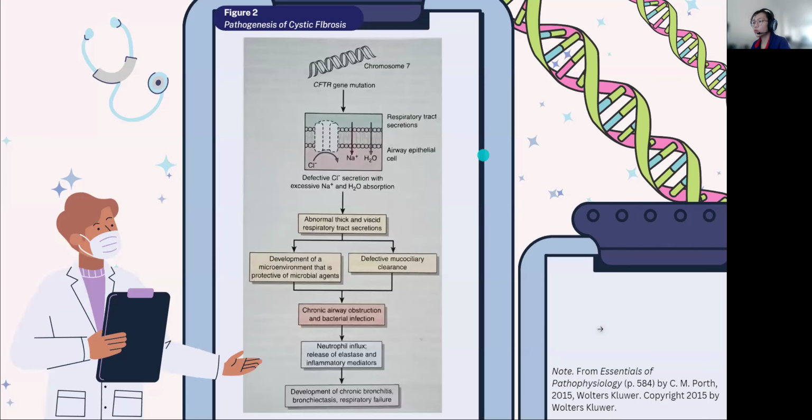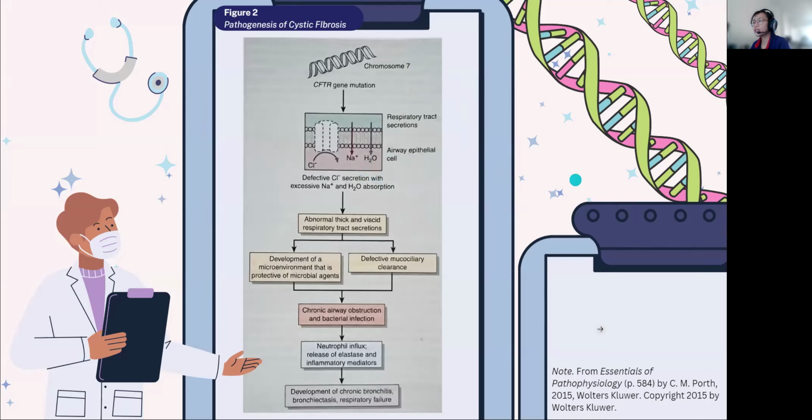So with this figure, we can see that cystic fibrosis starts in a mutation from a single gene in the long arm of chromosome 7, which encodes for the CFTR. So this mutation of the CFTR gene makes the epithelial membrane impermeable to chloride, but the effect of this is relatively tissue specific.